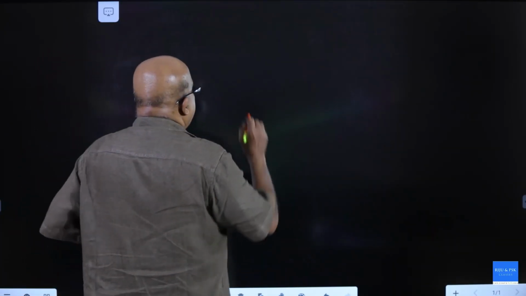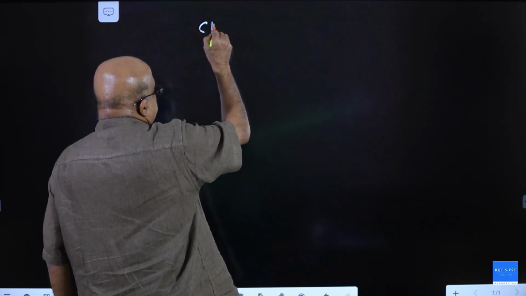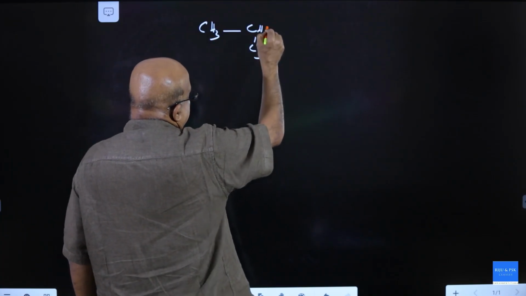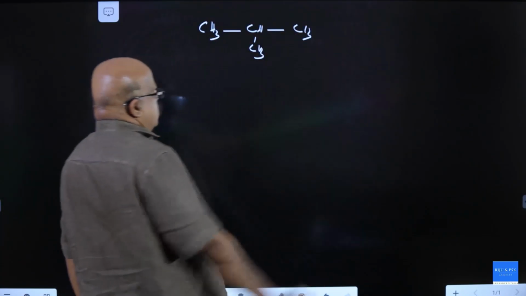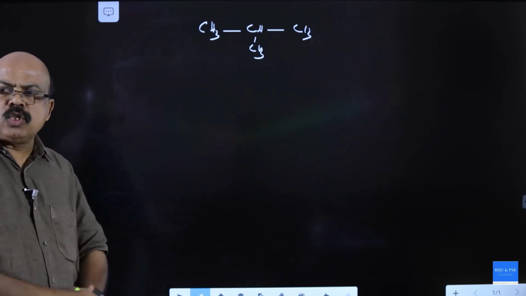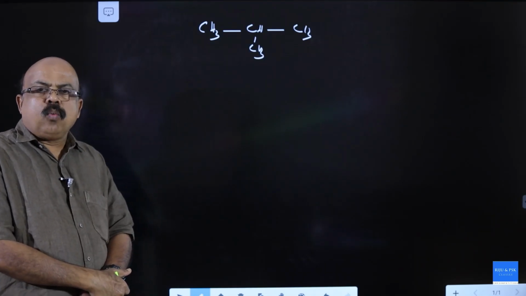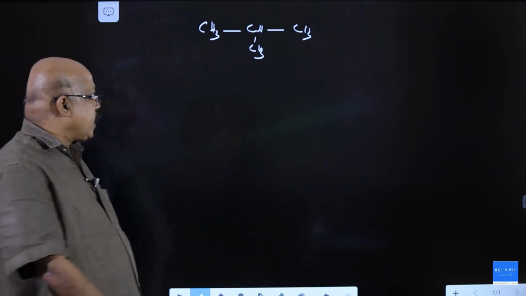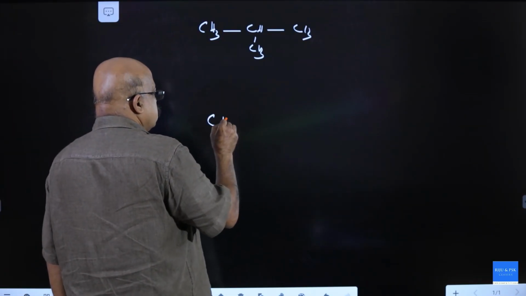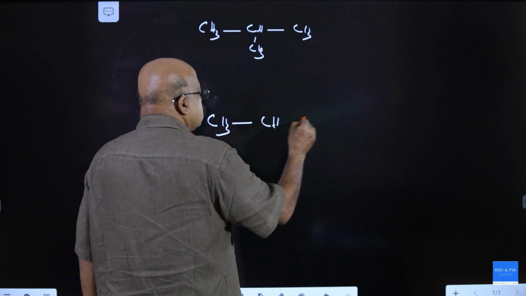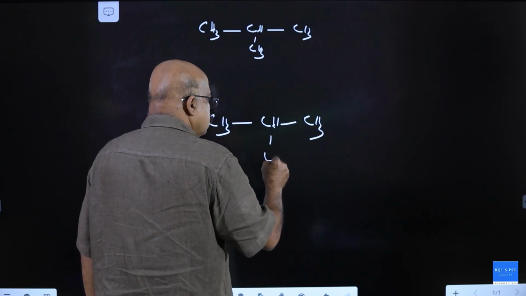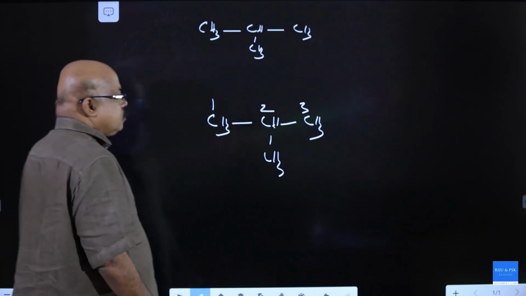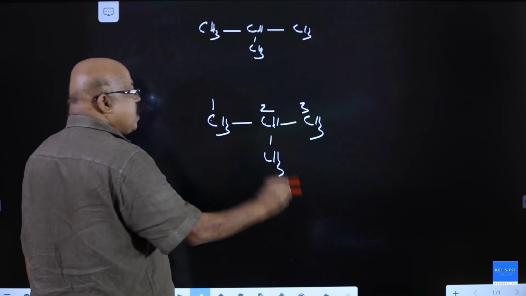See, CH3, CH3, what is its IUPAC name? Parent chain has 3 carbon, one, two, three carbon.